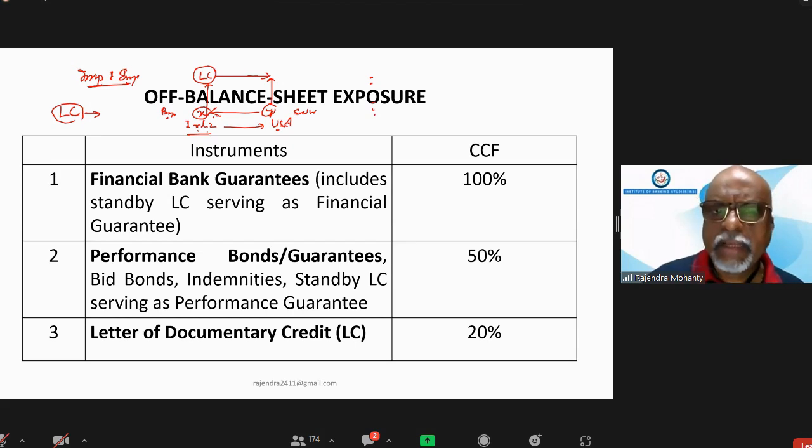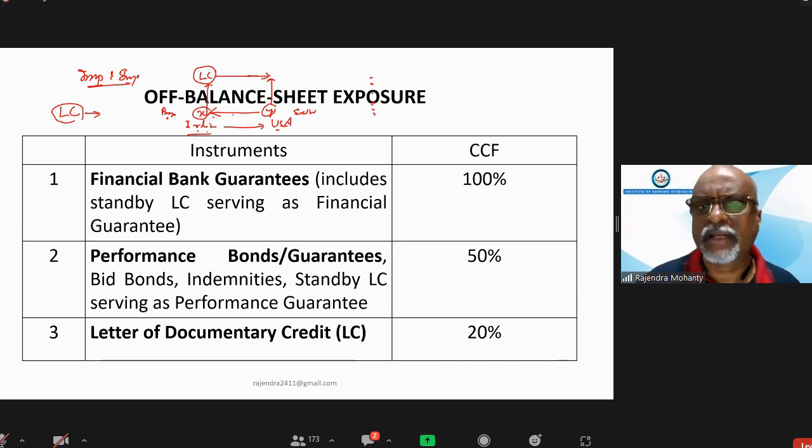So goods will be sent by ship, and it will take some time. But before these goods are shipped, the LC will be sent to the banker of the exporter. They will receive it, and it will be given to Y. Y, after shipping all the things, will check all the terms and conditions raised by the importer, and he will check that yes, all the conditions are fulfilled, and it will be sent back to the banker of X.